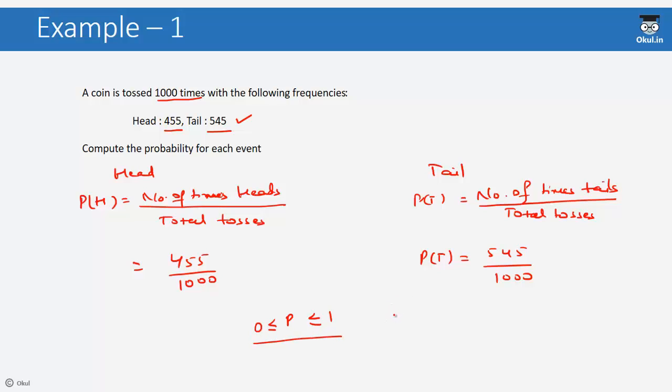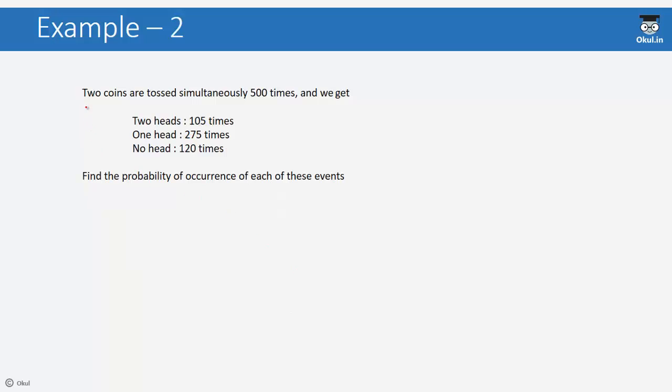Now the next example. Two coins are tossed simultaneously 500 times and we get two heads 105 times, one head 275 times and no head 120 times. Find the probability of occurrence of each of these events. So here we have three events. The first one is probability of two heads. The second one is probability of one head and one tail, that is one head. And the third one is probability of no heads, that is both of them are tails.